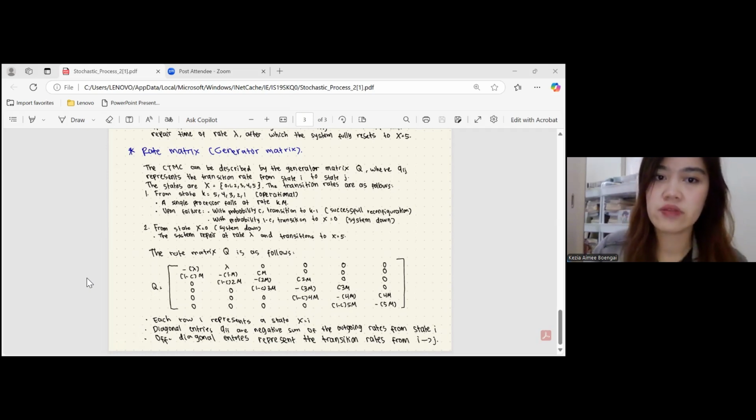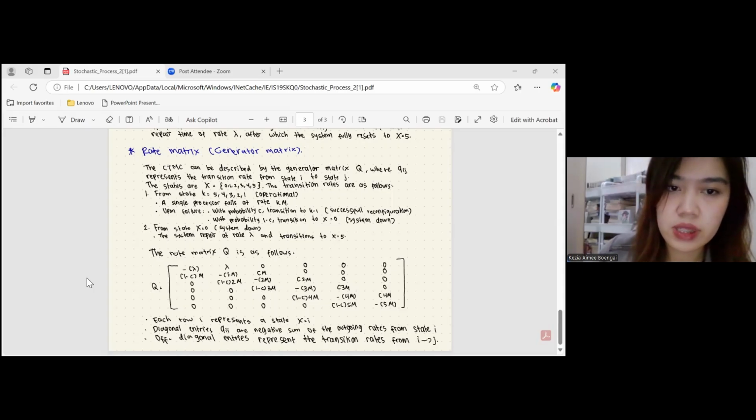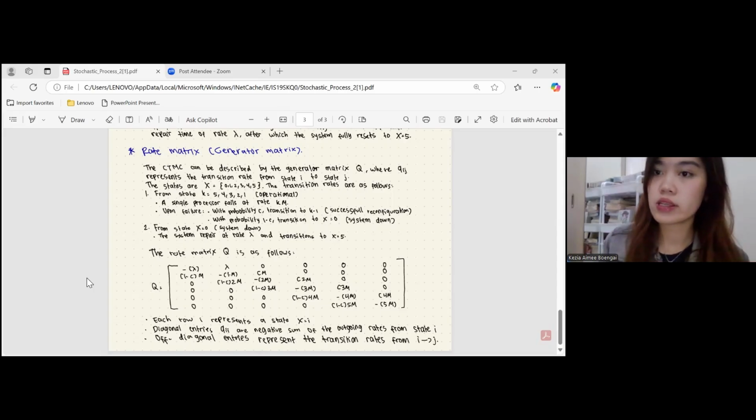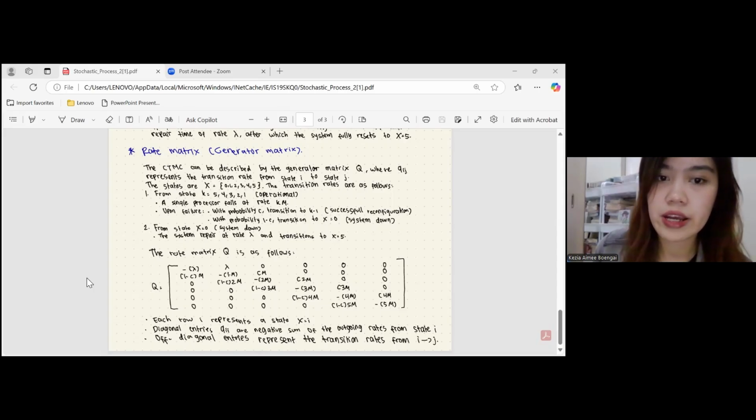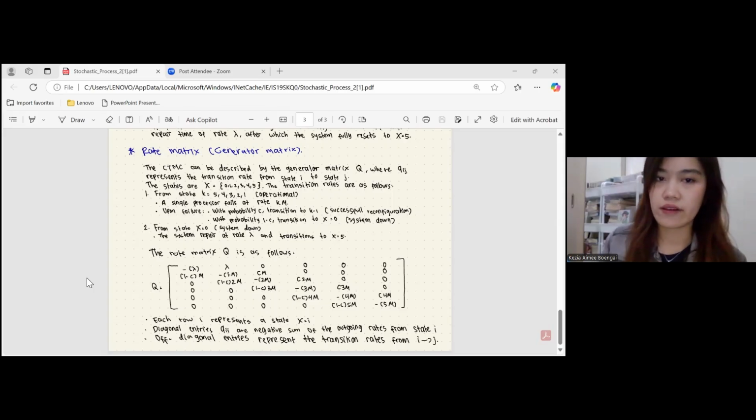Upon failure, with probability C, transition to k minus 1 is a successful reconfiguration, and with probability 1 minus C, transition to X equals 0, or when the system is down. Number 2, from state X equals 0, or when the system is down, the system is repaired at rate lambda and transitions to X equals 5.